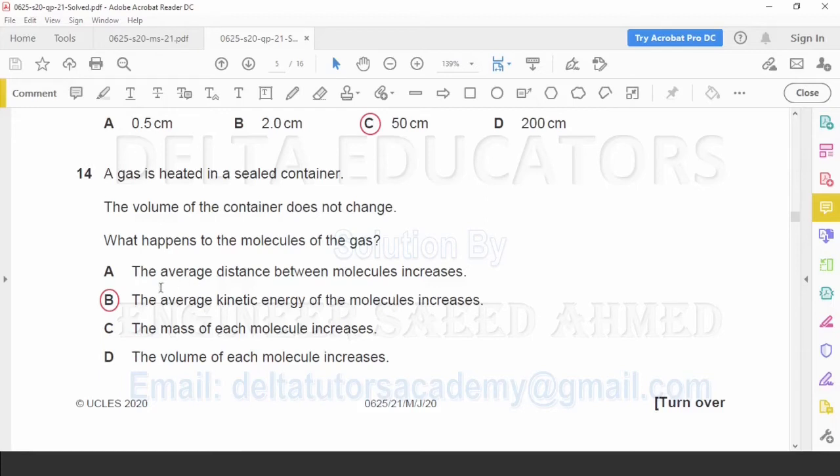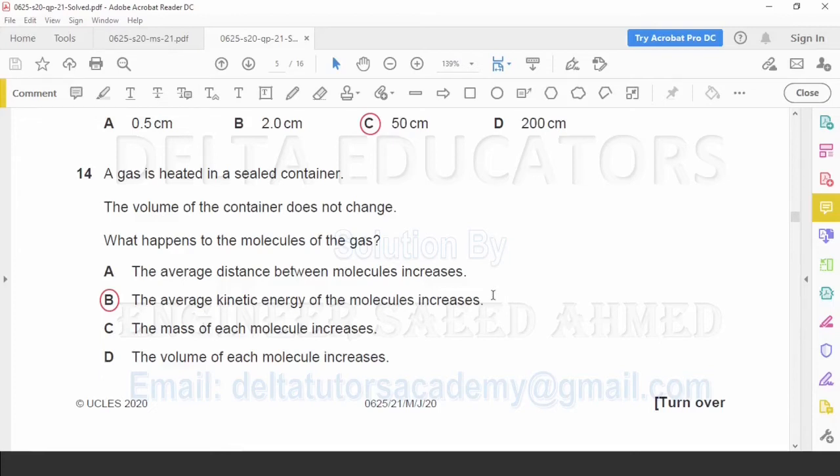Option B, the average kinetic energy of the molecules increases. Yes, it is correct. With the increase in temperature, the average kinetic energy of the molecules will increase and the molecules will move faster. So option B is the correct option.